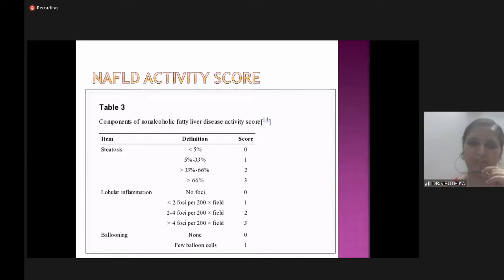And we have another score, which is the NAFLD activity score or NAS score. It is also based on the same features, that is steatosis, lobular inflammation, and ballooning. The total comes to about 8, and if it is more than 5, we can say it is confirmative of NASH, and it can progress to severe disease.